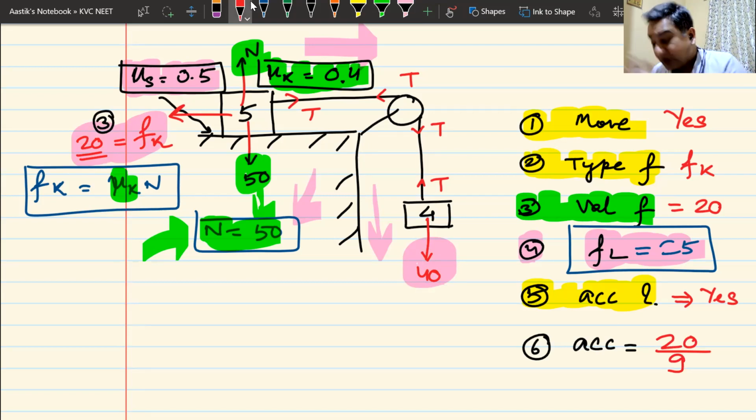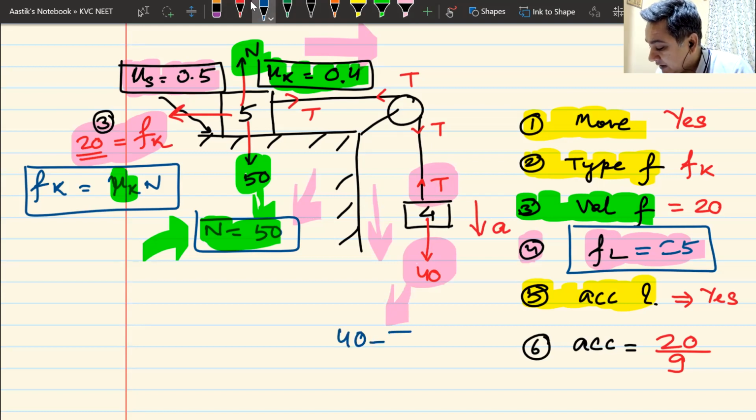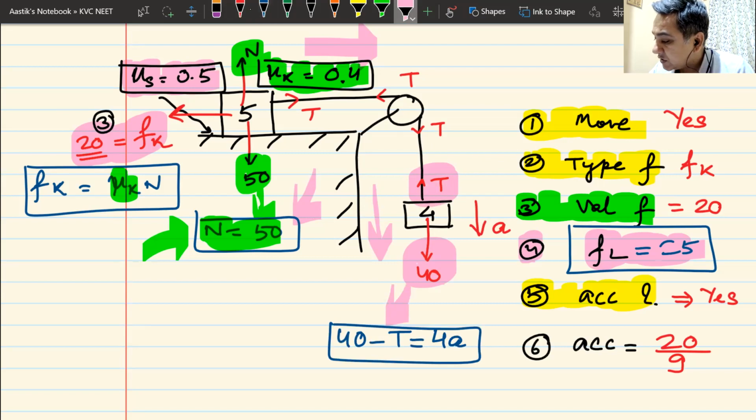Do we remember this? Yes, sir. If you don't remember this, not a problem. You can still write everything in the original form. The acceleration of this block is going to be downwards, A. You can write the first equation. What is the first equation? The block is moving downwards. 40 minus T will be equal to MA. That becomes your pink equation.